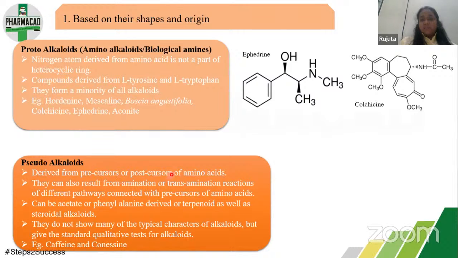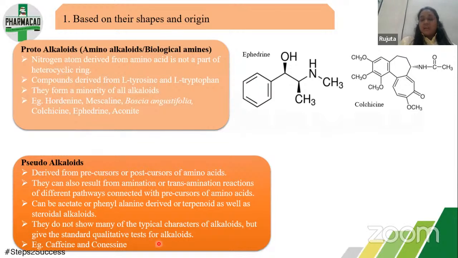They can also result from amination or transamination reactions. In biochemistry, we have all seen what amination and transamination reactions are in different pathways. They can be acetate or phenylalanine derived, or terpenoid as well as steroidal alkaloids. They do not have the typical characters of alkaloids, but give the standard qualitative tests.